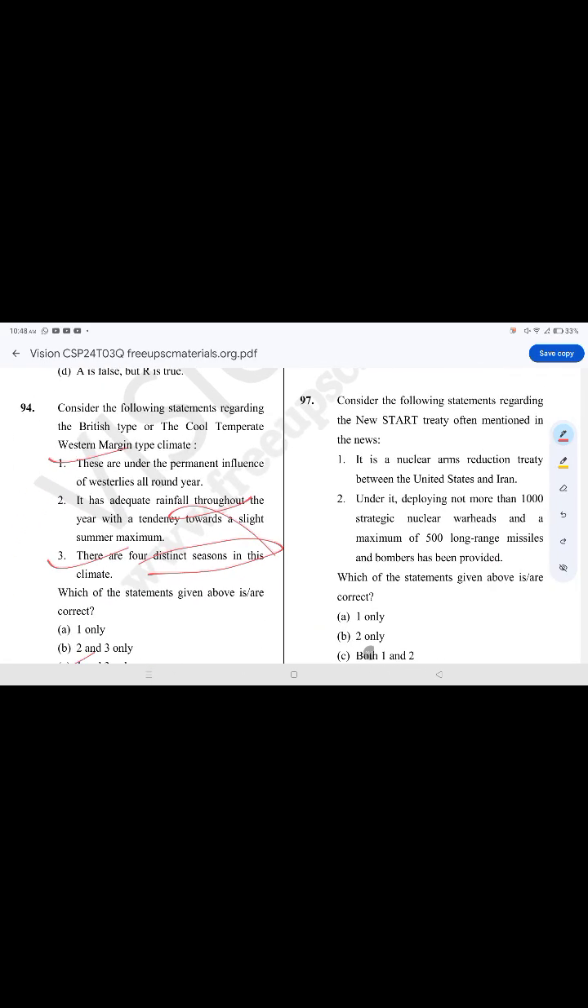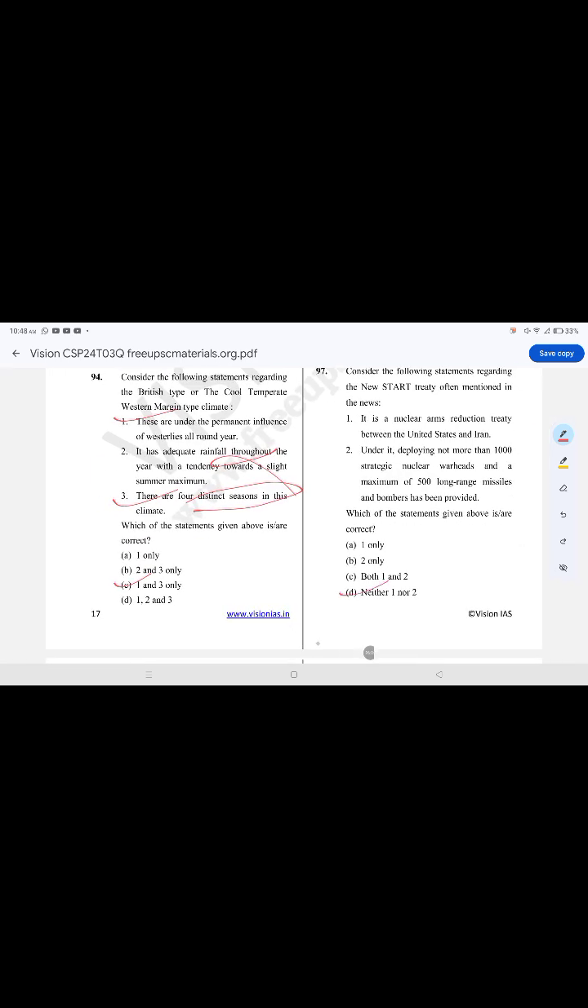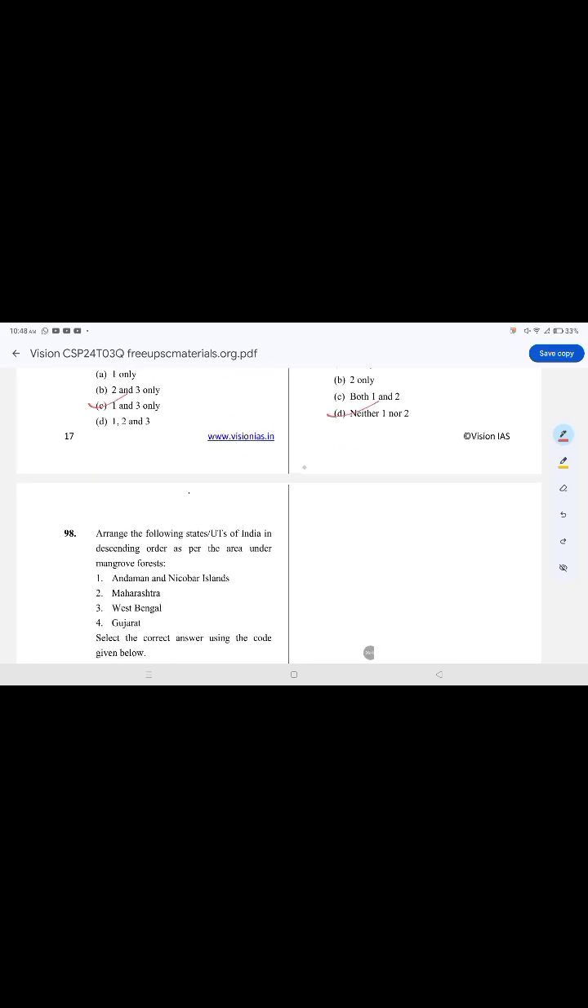Consider the following statements regarding the New START treaty, often mentioned in the news. The correct option is option D, neither one nor two. It is a nuclear arms reduction treaty between the US and Russia. Under it, developing and deploying not more than 1,000 warheads and a maximum of long-range missiles or bombers have been provided.